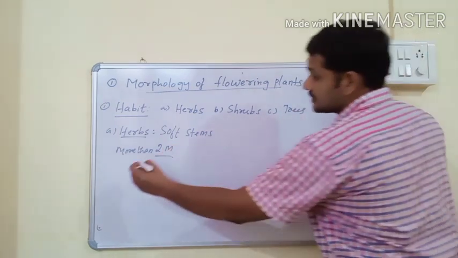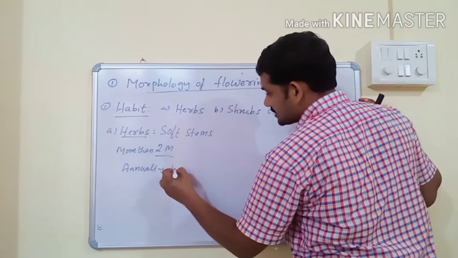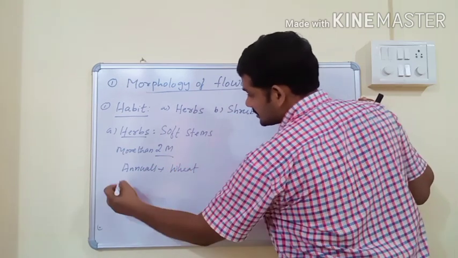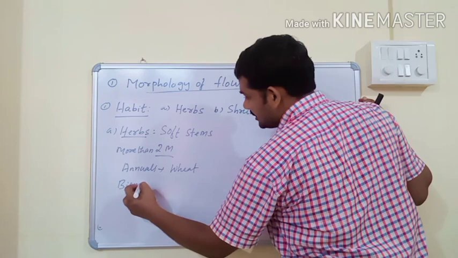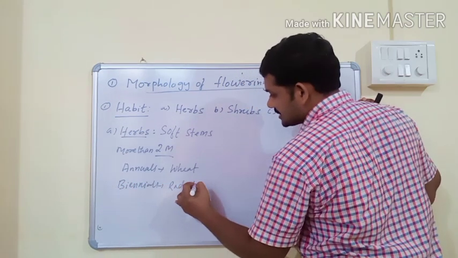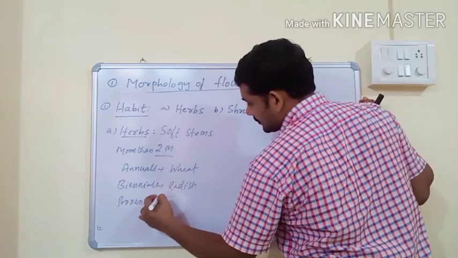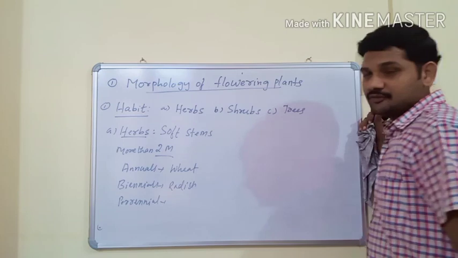And some herbs are known as annuals. The best example of an annual herb is wheat. Some are known as biennials, the best example is radish, and some of them are known as perennials, and there are different types of perennials.